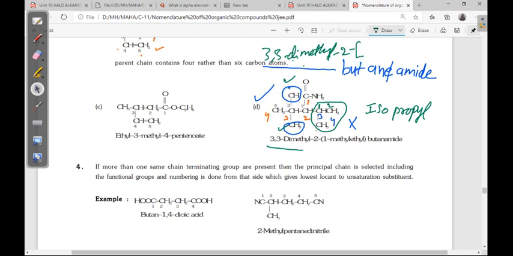If you give the numbering, again the long chain attached carbon should get number 1, then 2. On the first carbon methyl group is there, that's why 1-methylethyl. This is the substitution over. Then word root, functional group. You can see here 3,3-dimethyl, 2, bracket start, 1-methylethyl, butanamide, right?